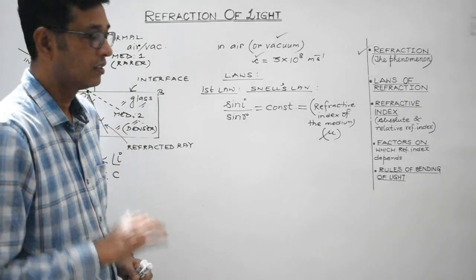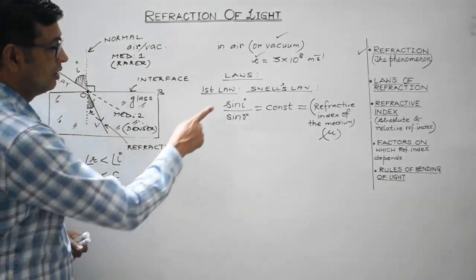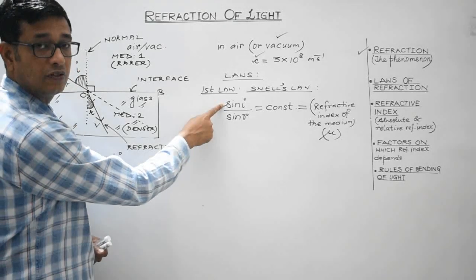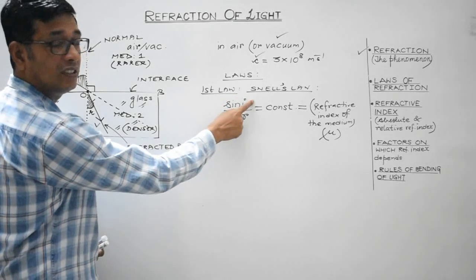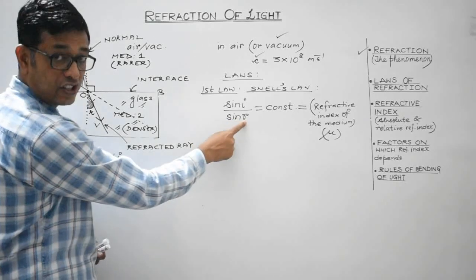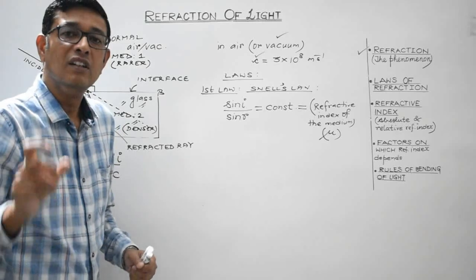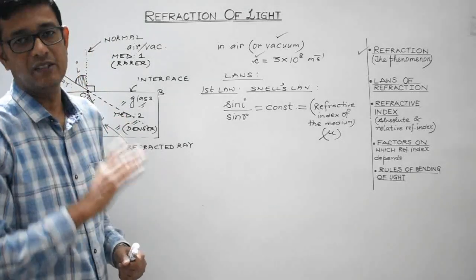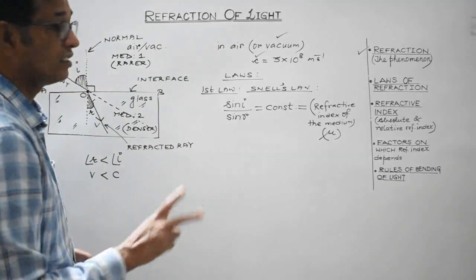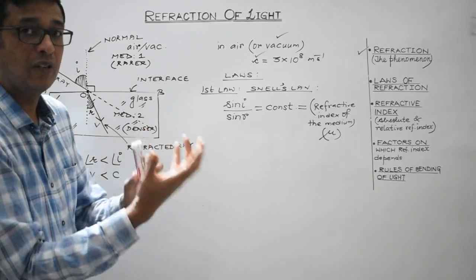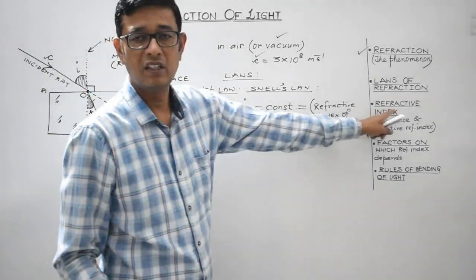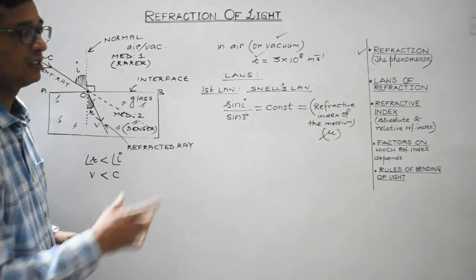So the statement for the first law is that the ratio of the sine of the angle of incidence to the sine of the angle of refraction is constant, and that constant is equal to the refractive index of the medium. We are considering two mediums, so the refractive index of one medium with respect to the other we'll discuss in a later topic. Let's first discuss the laws.